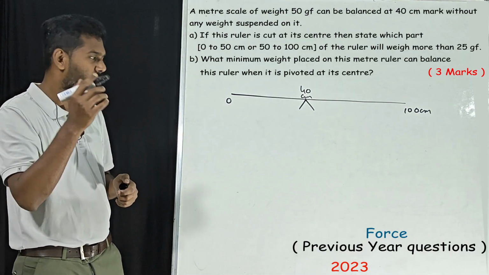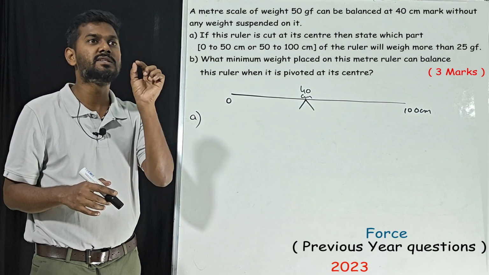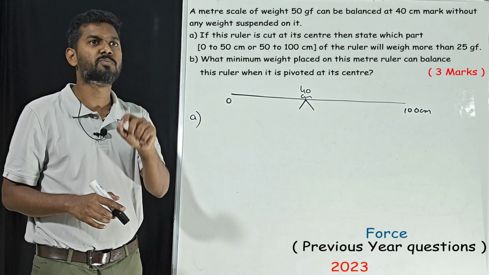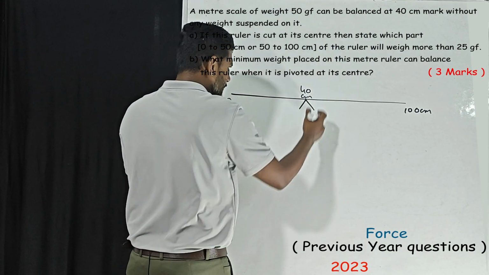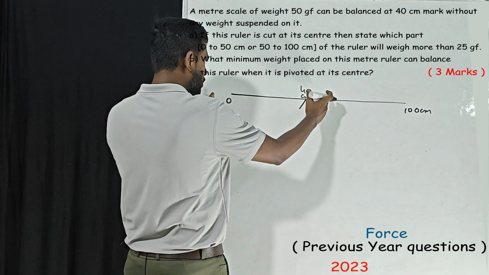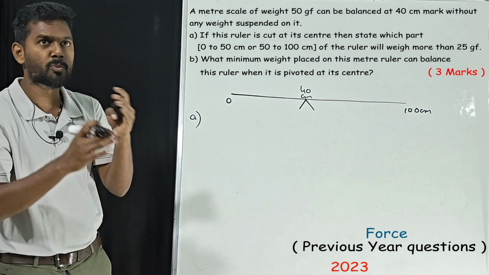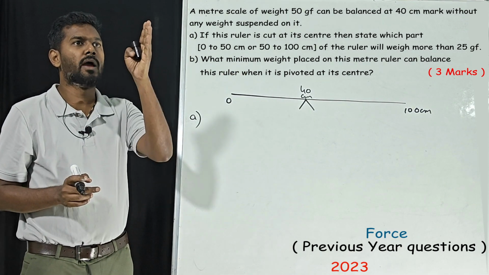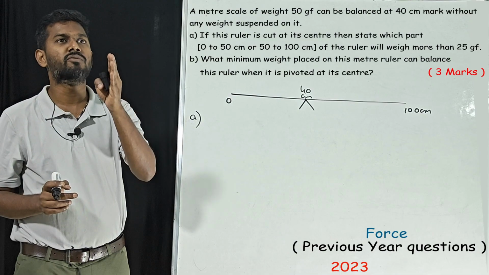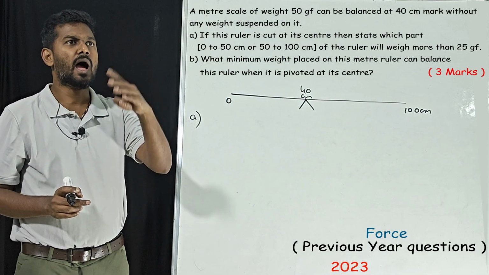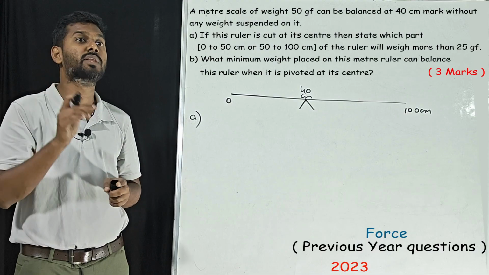Now if we go to the question: if the ruler is cut at its center, then state which part, 0 to 50 or 50 to 100 centimeter of the ruler, will weigh more than 25 gf. Exactly at 50 I am going to cut it, at the center. 0 to 50 and 51 to 100, two pieces we will get.